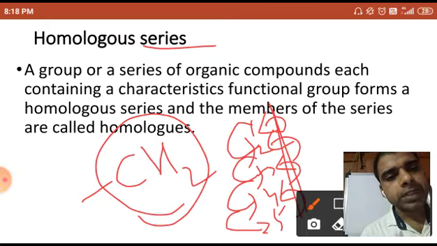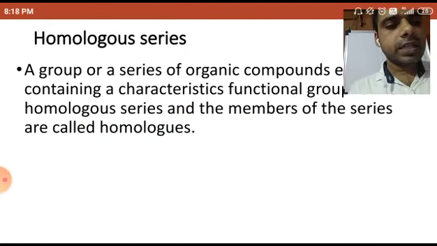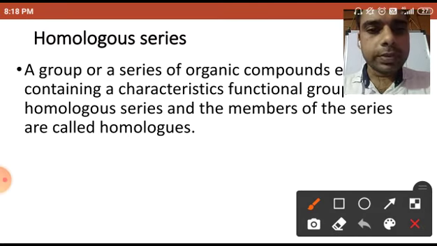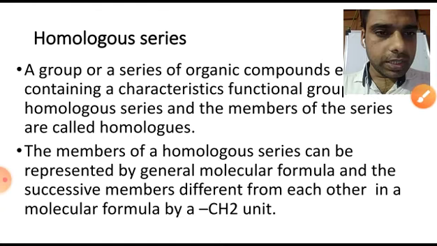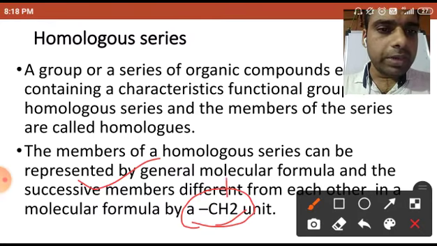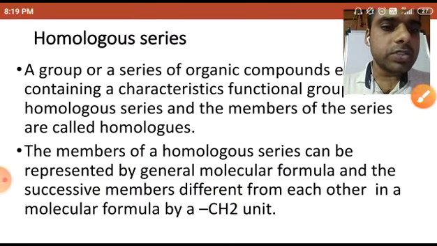And each member in the homologous series can be called homologous. Each member of that group can be called a homologous. I am giving the example of the alkane group. As the slide says, successive members differ by CH2, and if I calculate the molecular mass of CH2, C is 12 and H2, that means 12 plus 2, 14 units.